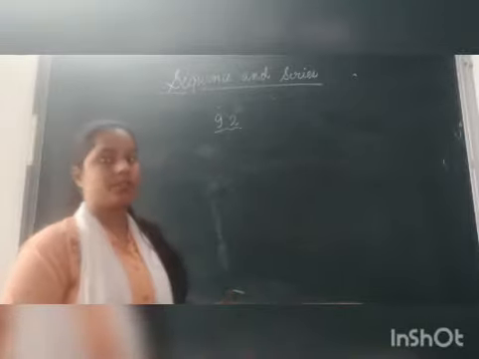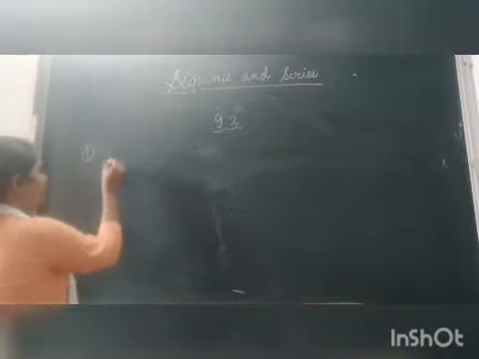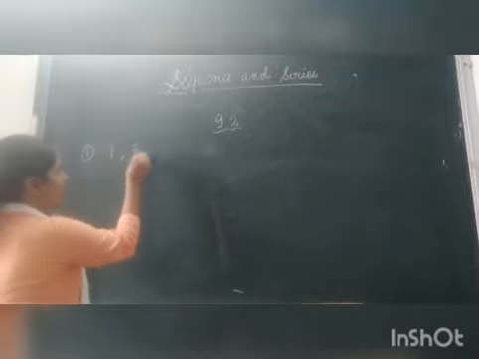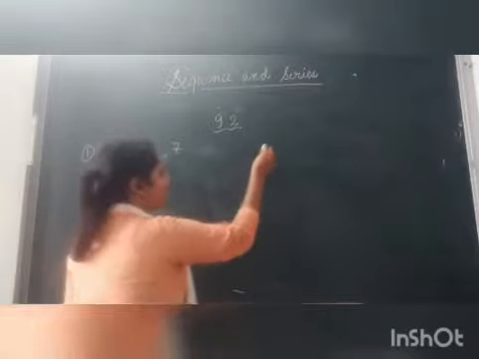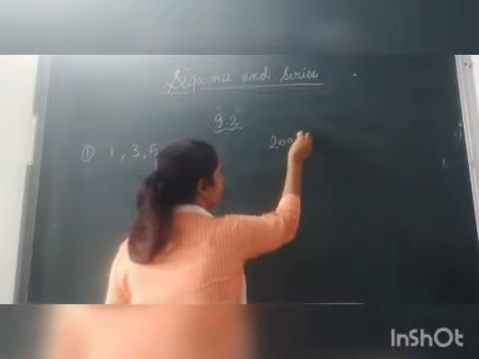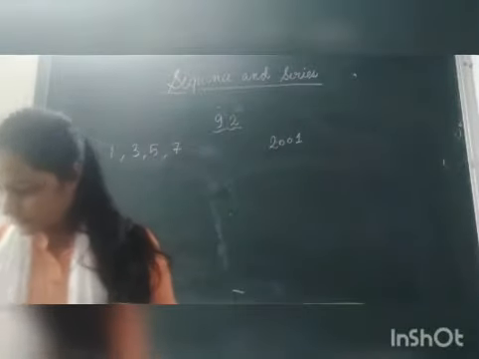progression or not. So first we are going to write the terms in that question. So 1, 3, 5, 7 and so on up to 2001. Up to here we have to write.